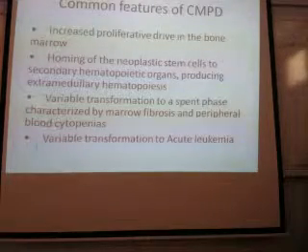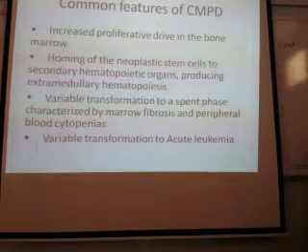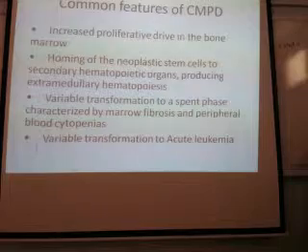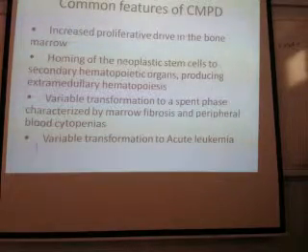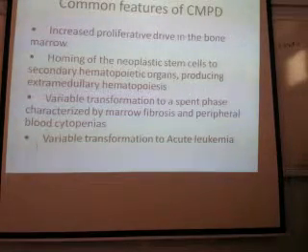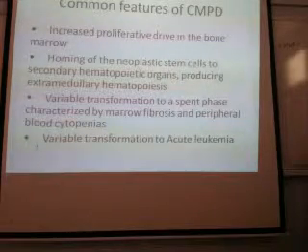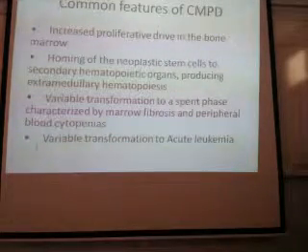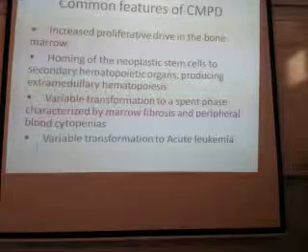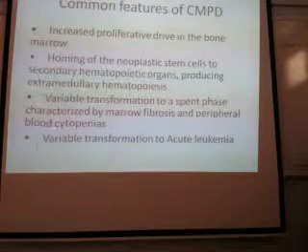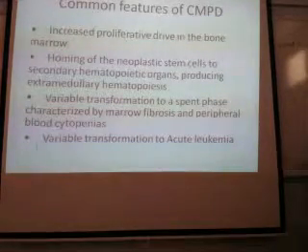Doctor, it's a start of chronic and no. It does not. See, there is no. I am telling you repeatedly, in not all cases it will be there. In all cases this will not be there. Only if there is blast proliferation, then only it will turn into acute. Otherwise, it will not turn.